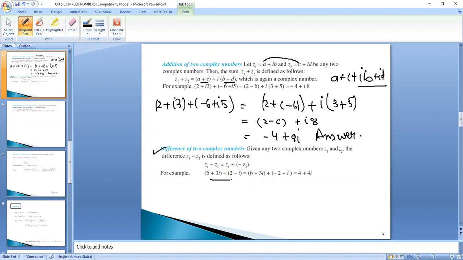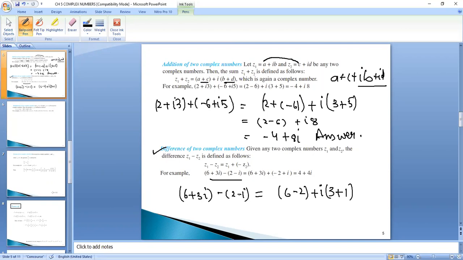For example, you have to take the difference 6 plus 3 iota minus 2 minus iota. So how will you write it? It will be 6 minus 2, right? 6 minus 2 plus iota common, 3 minus minus plus 1.